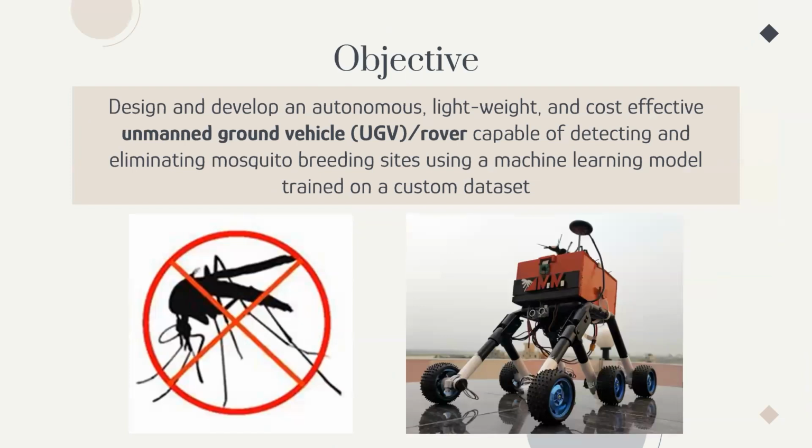The objective of this project is to design and develop an autonomous, lightweight, and cost-effective unmanned ground vehicle, also known as a rover, that is capable of detecting and eliminating mosquito breeding sites using different machine learning models trained on our custom dataset.